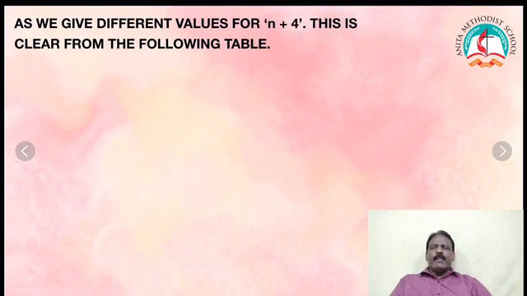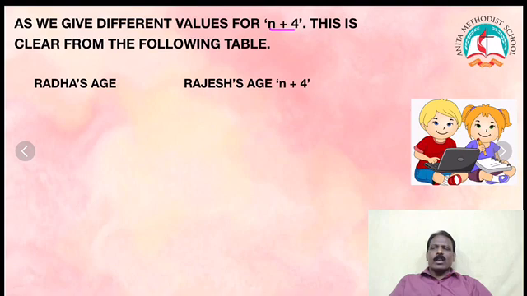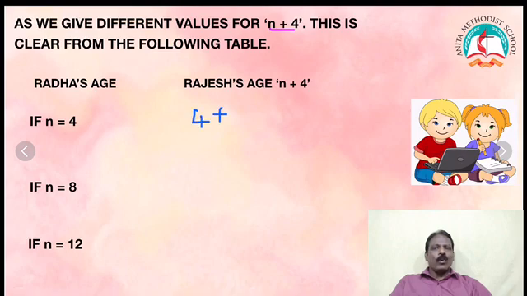Now, as we give different values for n, n plus 4 changes, this is clear from the following table. First column Radha's age, second column Rajesh's age n plus 4. If Radha's age n is equal to 4, what's Rajesh's age? 4 plus 4, because n is equal to 4.